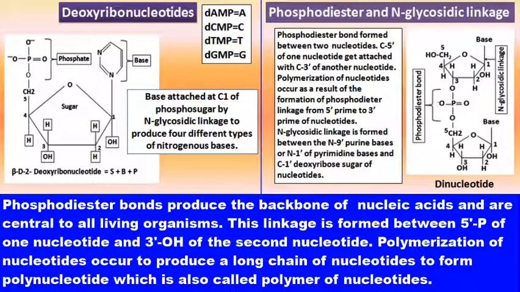Now, come on this slide. Deoxyribonucleotides. There are four types of deoxyribonucleotides: adenine, cytosine, thymine, guanine. These are found in DNA, and this is a structure of deoxyribonucleotides. You can see in the left side of this slide, and at the right side of this slide contain dinucleotides, and these two dinucleotides linked together by phosphodiester bond.